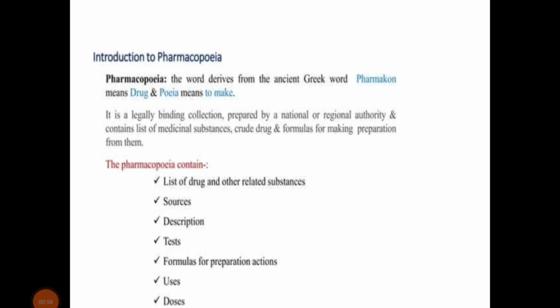Introduction to Pharmacopoeia. Pharmacopoeia is a word derived from the ancient Greek words pharmakon, meaning drug, and poiein, meaning to make. It is a legally binding collection prepared by a national or regional authority and contains a list of medicinal substances, crude drugs, and formulas for making preparations from them. The pharmacopoeia contains the list of drugs and other related substances, sources, description, tests, formulas for preparation, uses, and the dose.